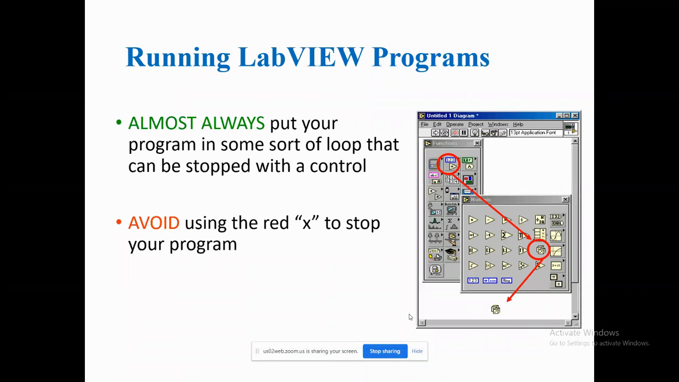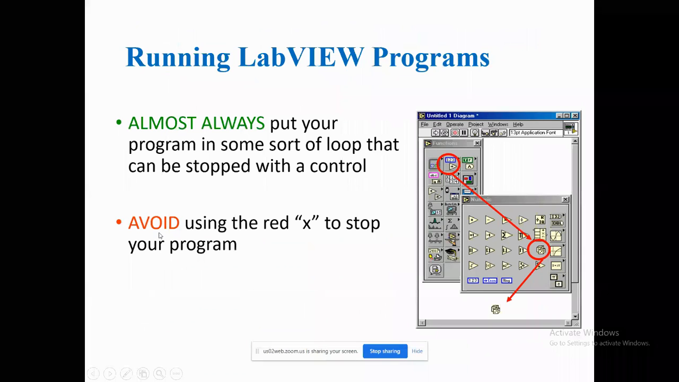So how to run the program? Before running the program, you should be clear about it. You should check whether there is any red cross symbol with a dotted line. You should eliminate those things, and then you can run the code.